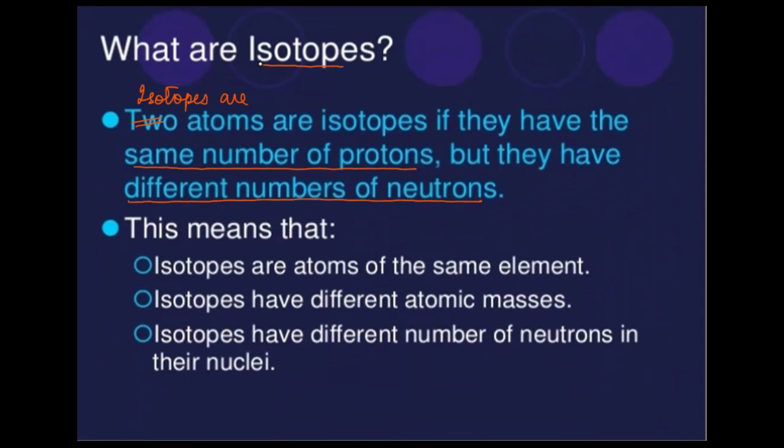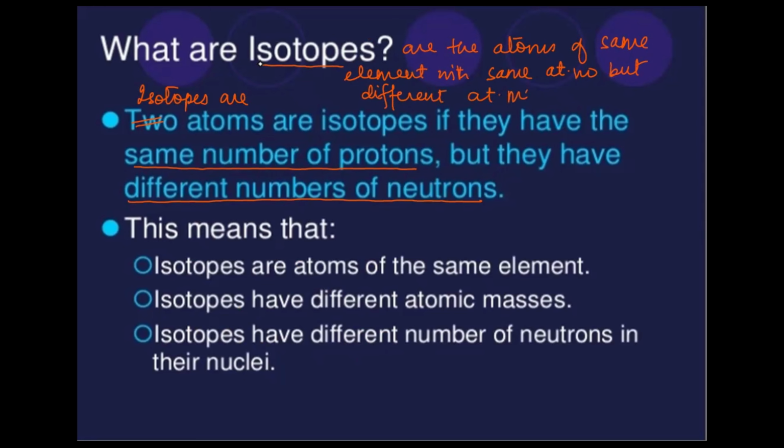Or you can define isotopes as the atoms of the same element with the same atomic number, but different atomic mass. So atomic mass can be different for an atom.